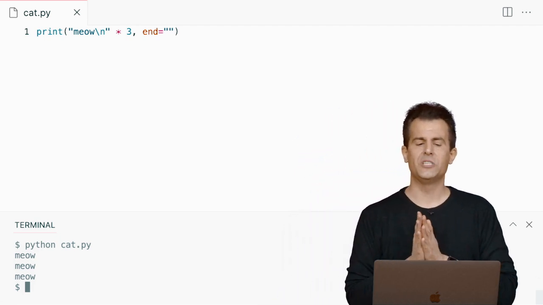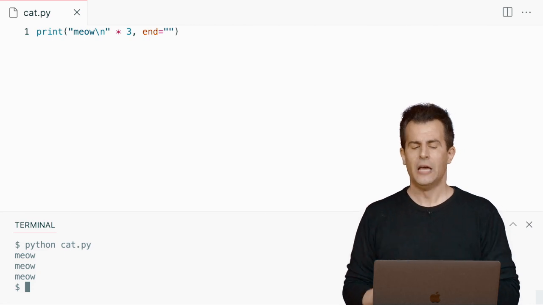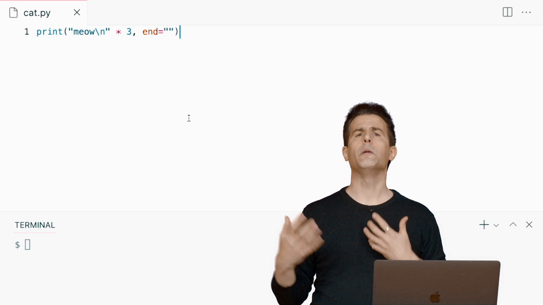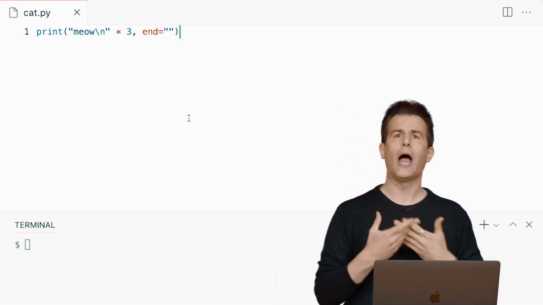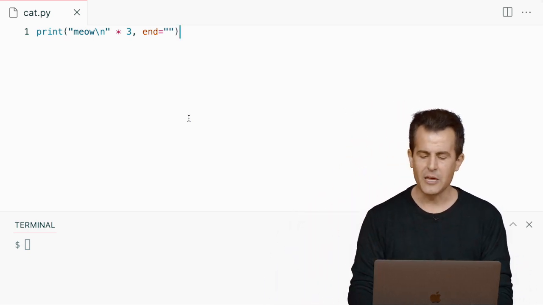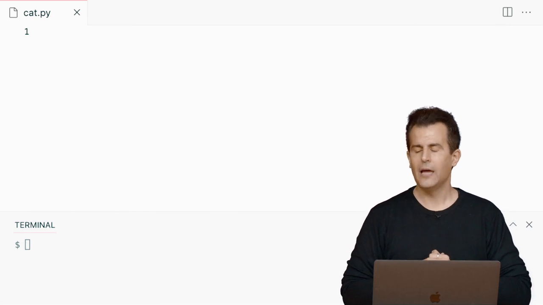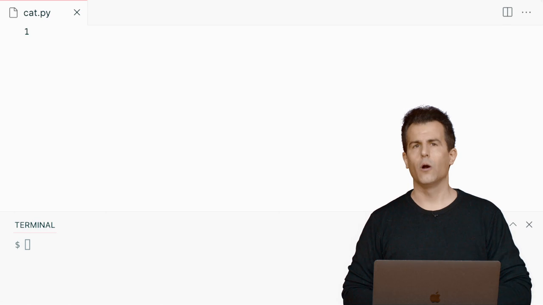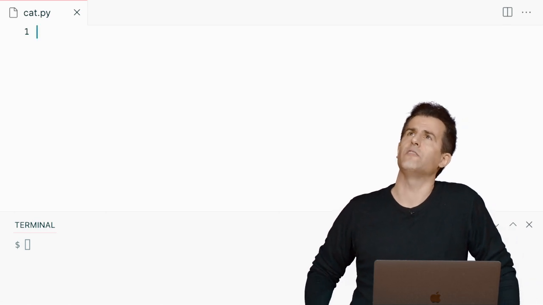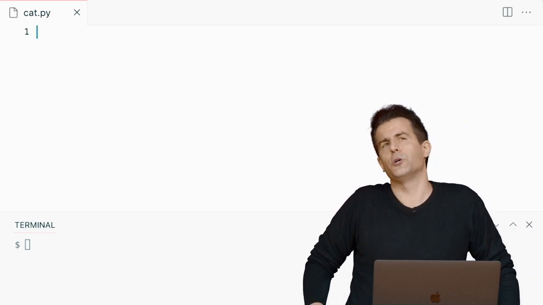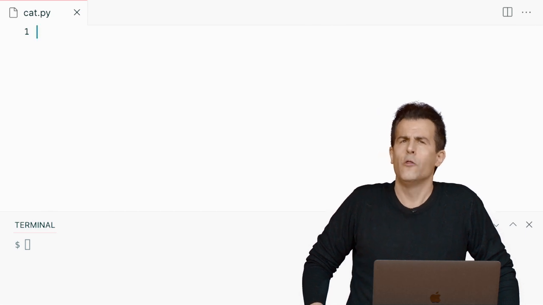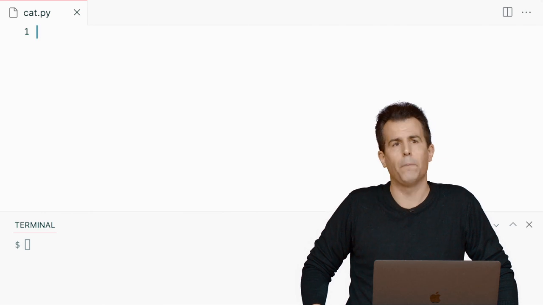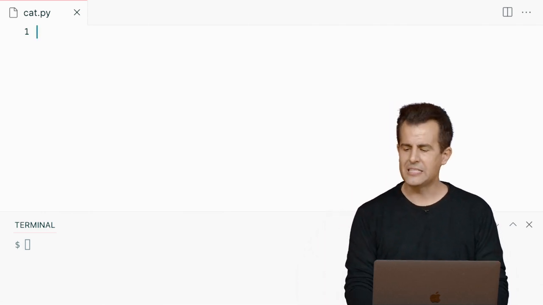All right, well, let me propose that things get more interesting still if we're not just meowing 3 times only, but we're meowing some variable number of times. Let's ask the user how many times this cat should meow. So let me clear the screen here, and let me figure out, well, how do I get a number from the user? The catch here is that if I want the user to give me a number, I'm not doing math per se, I'm meowing. And therefore, the user has to give me a positive value. So how can I insist on this?